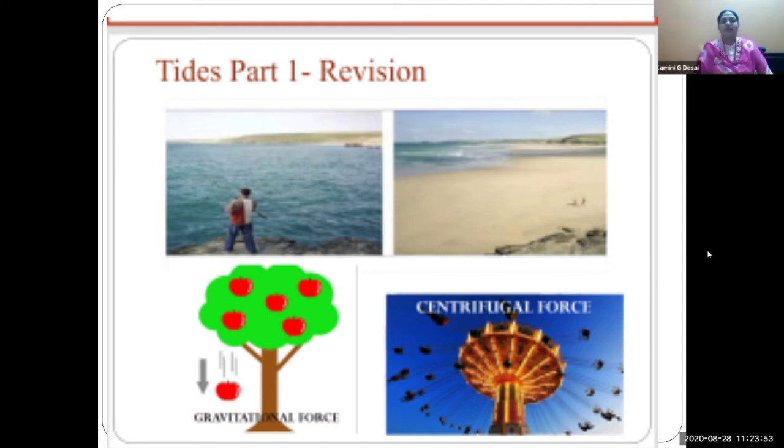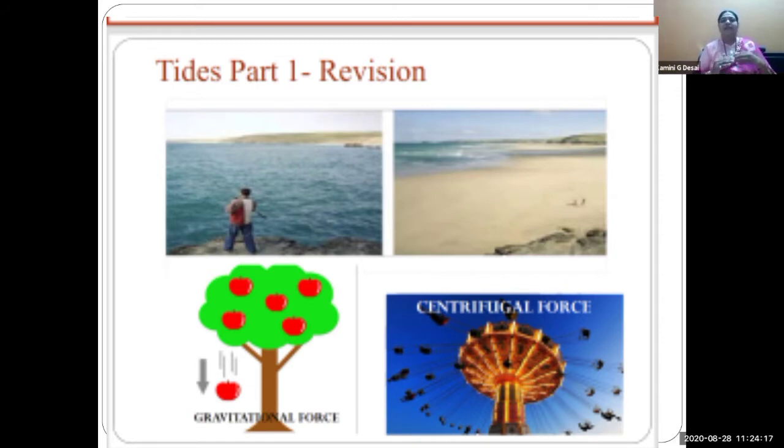What do you see in the first picture? The water is very near to the sea coast. And in the right hand side picture, you can observe that the water is very far from the seashore. When water is very near to the sea coast, it is called high tide.